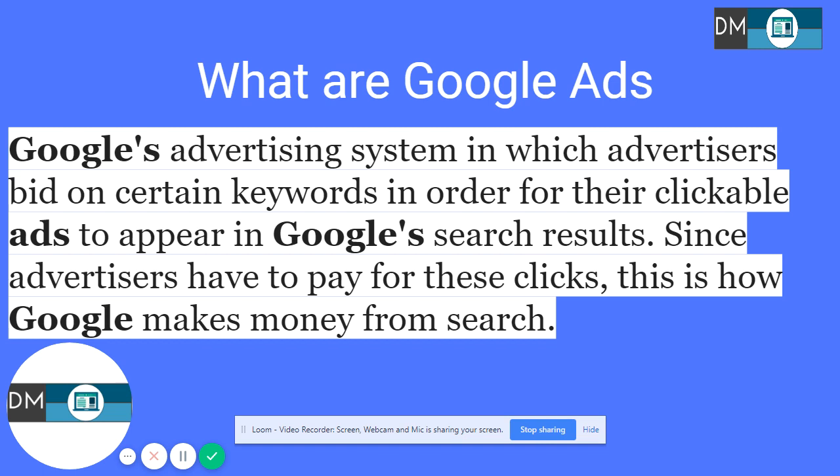The advertiser is paying Google, and he is bidding on certain keywords for a certain amount. He's saying that I'm willing to pay this much for this keyword. So he is paying Google for these ads, and for displaying the results on its search engine results page, and that is how Google is making money out of it. So Google Ads is a platform through which Google makes a lot of money, and it is also a platform through which people can show their ads on the Google search engine results page.